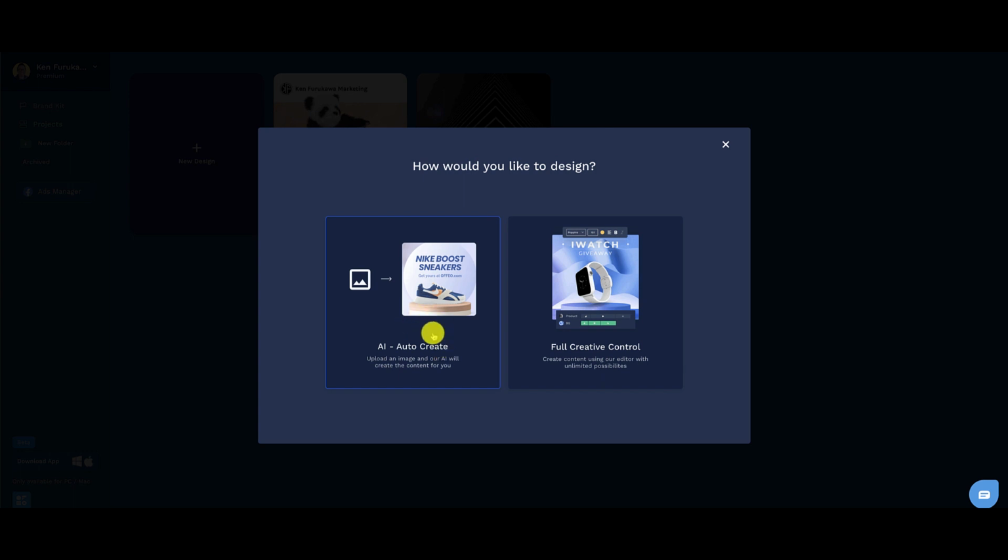I'm going to start off with the AI auto create, and it says down here, upload an image and our AI will create the content for you. So if you're just starting off, this might be a great way to get your feet wet with OFFEO.